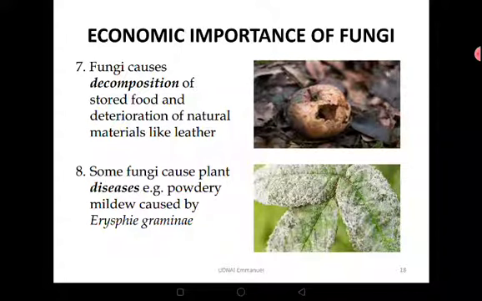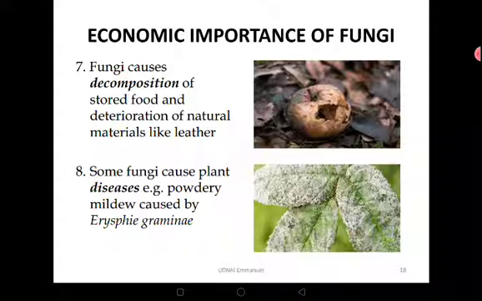Then we have fungi that cause decomposition of stored food and deterioration of natural materials like leather. So it invades the food and it spoils the food, just like bacteria do, which is not good. And then also it's used for decomposition of leather, which is advantageous. It degrades hides and skins and makes them softer so that they can be molded into leather for making shoe products, for making shoe leather.